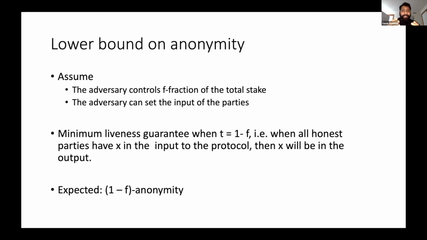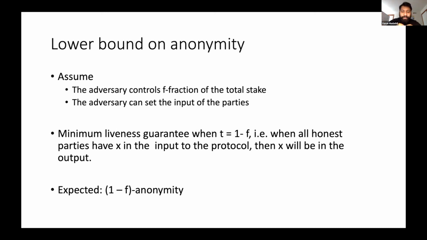Okay, now to go a little ahead, in this anonymous state machine replication, we show that there is a lower bound on the anonymity that one can hope to achieve. Now, what is this lower bound? So the first thing is, let's assume that the adversary controls f fraction of the total state. And two, let's assume that the adversary can set the input of the parties. Now, this might seem sort of strong. I will show you why this is possible in a little bit of time.